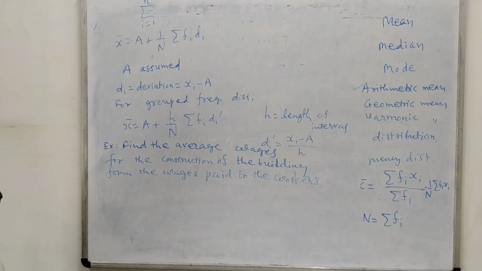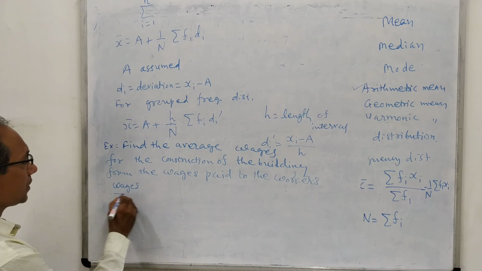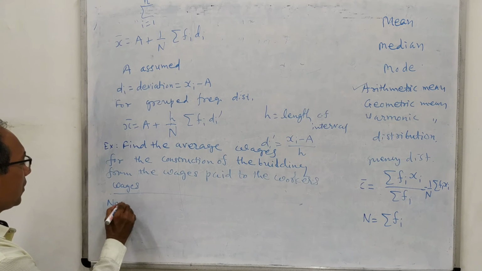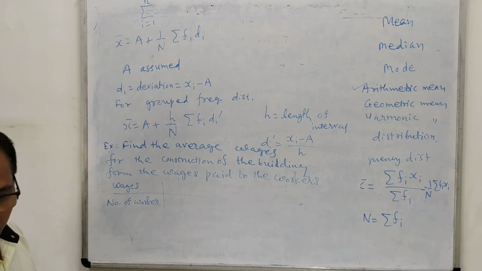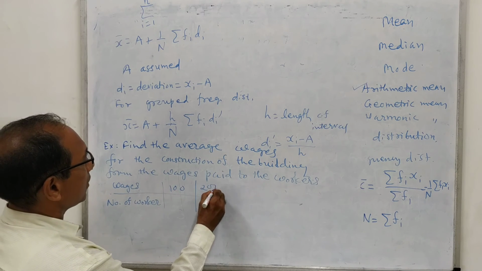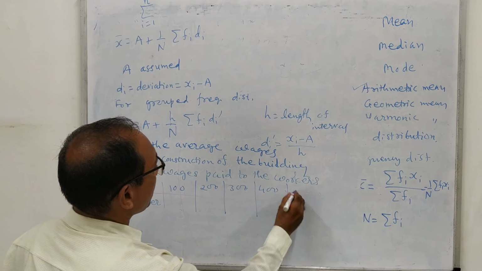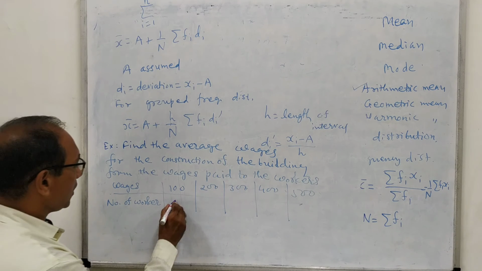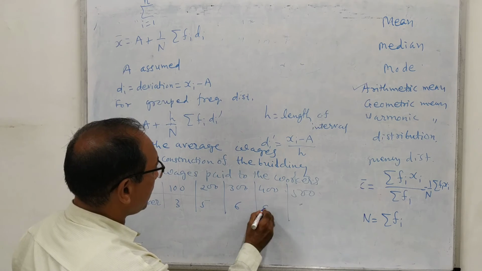This is given in a table of wages and the number of workers. The wages are 100, 200, 300, 400 and 500 rupees, and the number of workers getting such wages is 3, 5, 6, 9, 2.